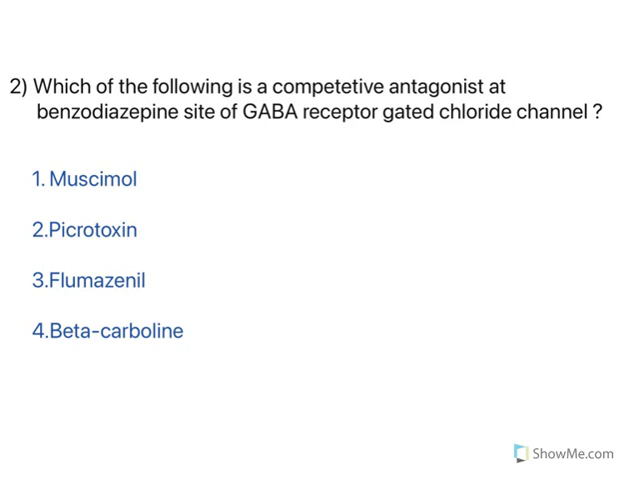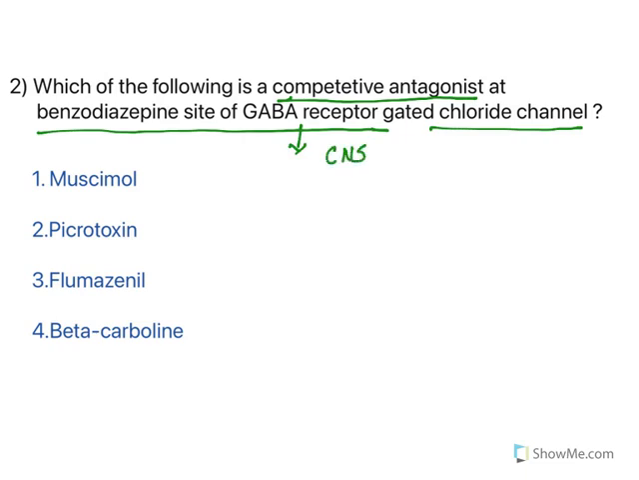Now, which of the following is a competitive antagonist at the benzodiazepine site of the GABA receptor gated chloride channel? Now, GABA is a neurotransmitter which is widely present in the central nervous system. That neurotransmitter activates a chloride channel. When the neurotransmitter binds with the channel, chloride conductance into the cell increases. When chloride conductance is increased, it causes hyperpolarization, and this hyperpolarization in the neurons will result in sedation and hypnotic effects.